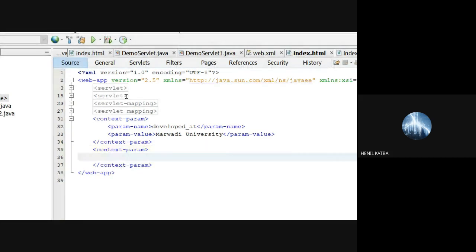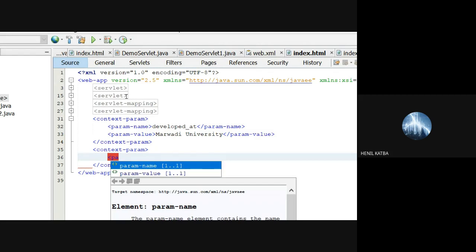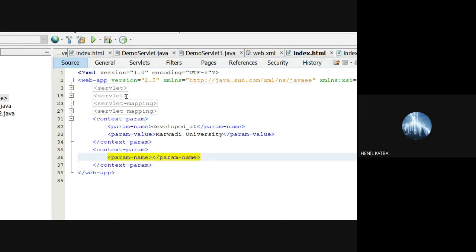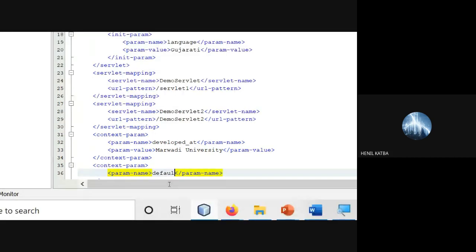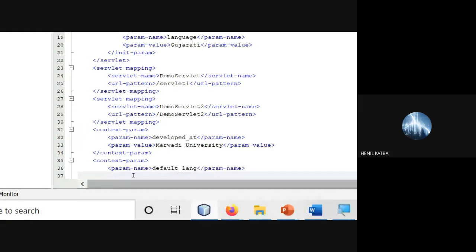And you can give a param name. Let us say I'm giving some default language of this page. I want to give certain values. So I'm saying context-param, I set a variable default language and the param value is English.